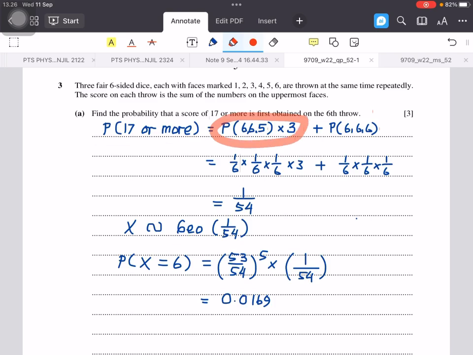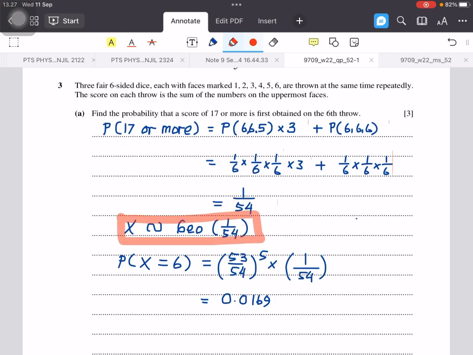So this one is 3 times 1/6 times 1/6 times 1/6. And then this one is also the same, 1/6 times 1/6 times 1/6. The answer is 1/54.